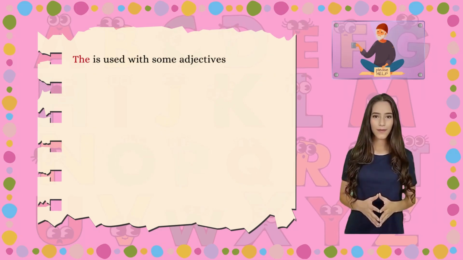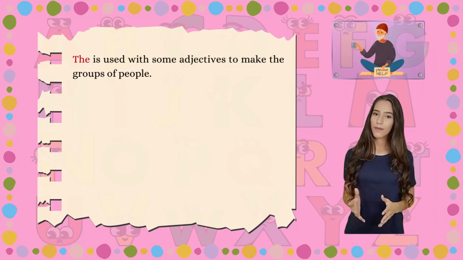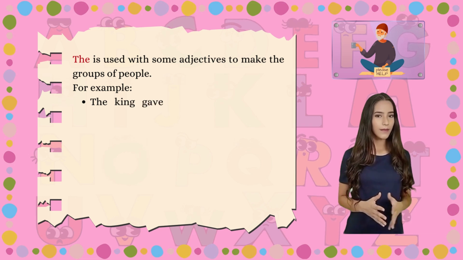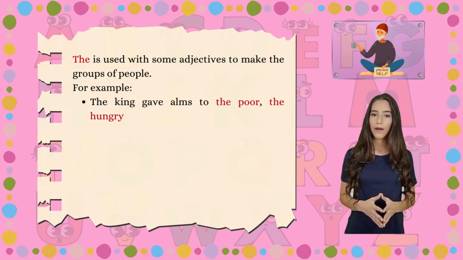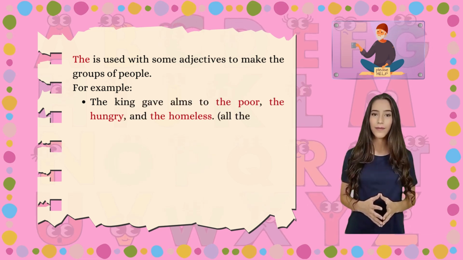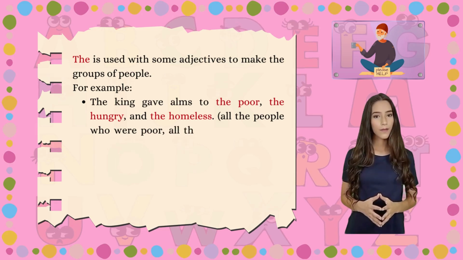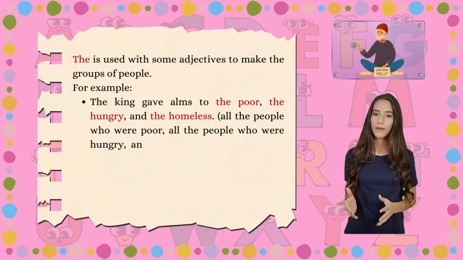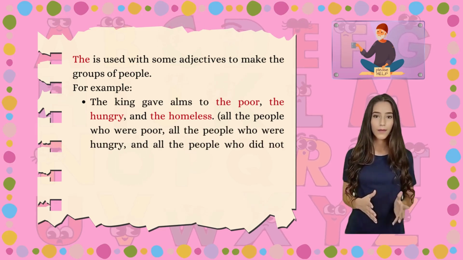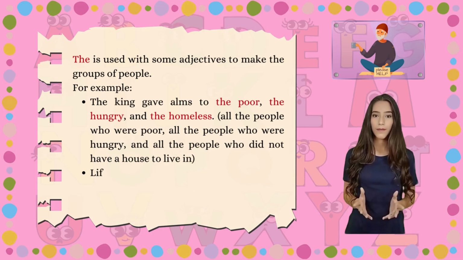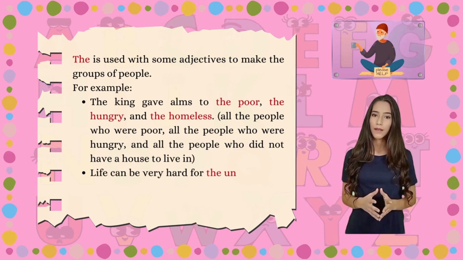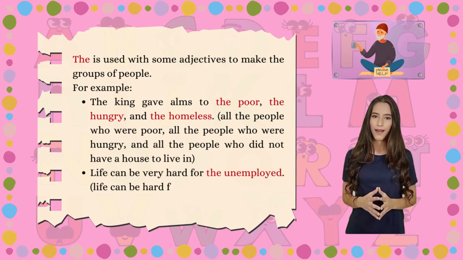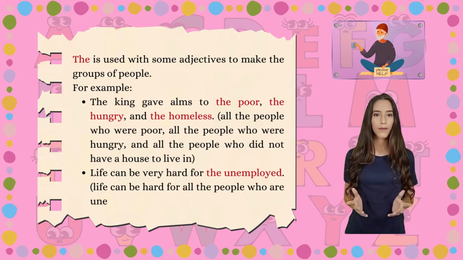The is used with some adjectives to make the groups of people. For example, the king gave alms to the poor, the hungry, and the homeless. All the people who were poor, all the people who were hungry, and all the people who did not have a house to live in. Life can be very hard for the unemployed. Life can be hard for all the people who are unemployed.